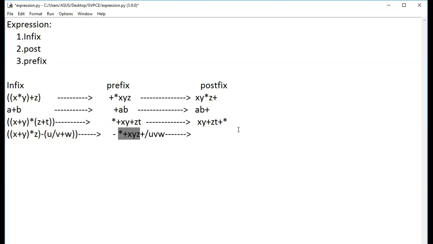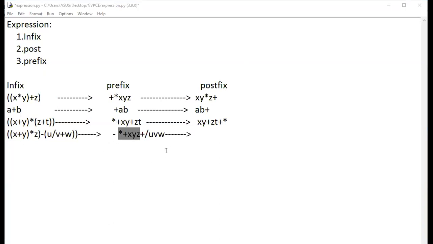Okay, postfix people are doing. Which one is confusing for you, Sudhir? Just a minute. Let me try to unmute you. Hello? Yes, Sudhir.